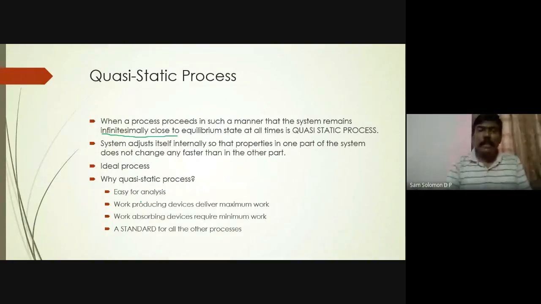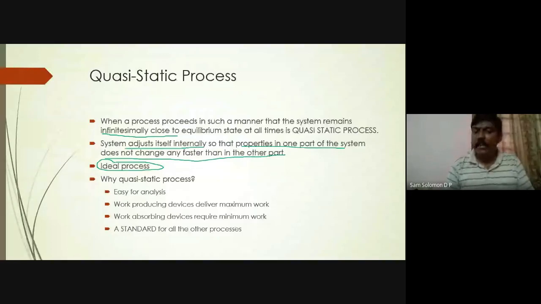So in every intermediate state, the system adjusts itself internally so that the properties in one part of the system do not change any faster than the other part. So everywhere inside the cylinder, the property is maintained. And it is very clearly said that it is an ideal process. The moment you say ideal process, it is not occurring in nature. It is only theoretical. But why do we go for this quasi-static process?